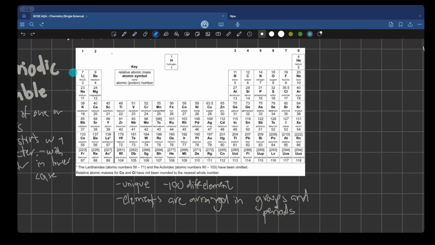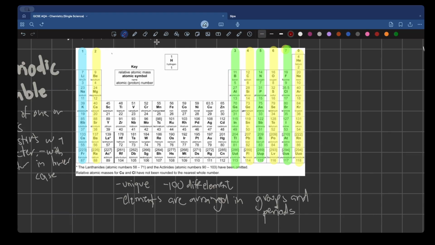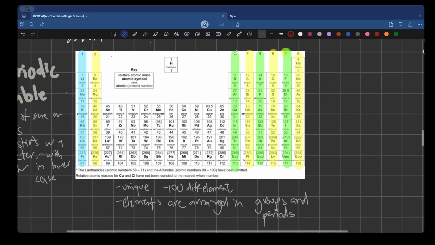Where's my highlighter? Yes. So, all of these are in group 1. All of these are in group 2. All of these are in group 4. All of these are in group 6. All of these are in group 0. After 7, nope, you don't get group 8. You're going to get group 0. And I'm going to explain why and how. So, these are your groups. Let me write this down.